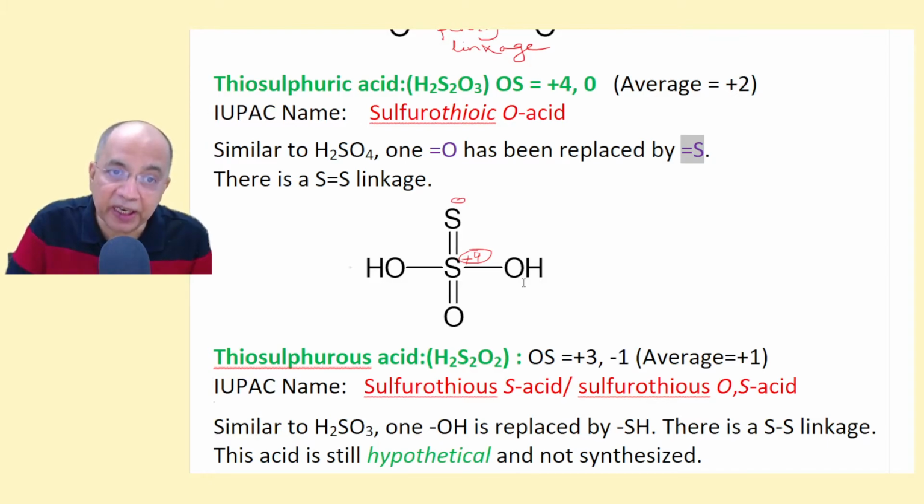Although it is called ic, it is similar to sulfuric acid in structure, but it should have been called a hyposulfuric acid. Therefore, neither is it called sulfurous acid or hyposulfuric acid, it is called thiosulfuric acid. But remember, its oxidation state is not +6 like ic acid. Therefore, IUPAC has changed its name.